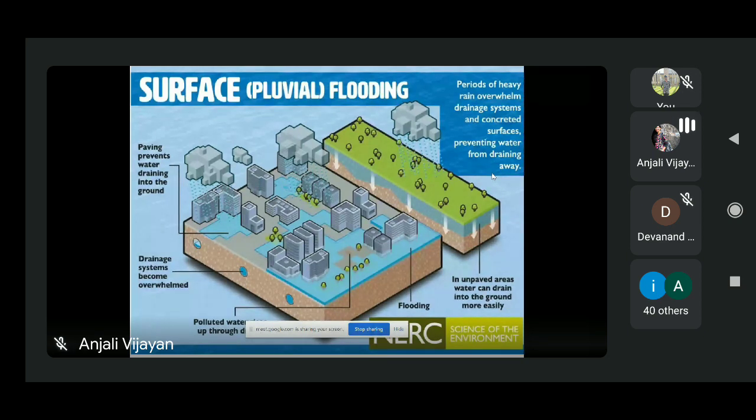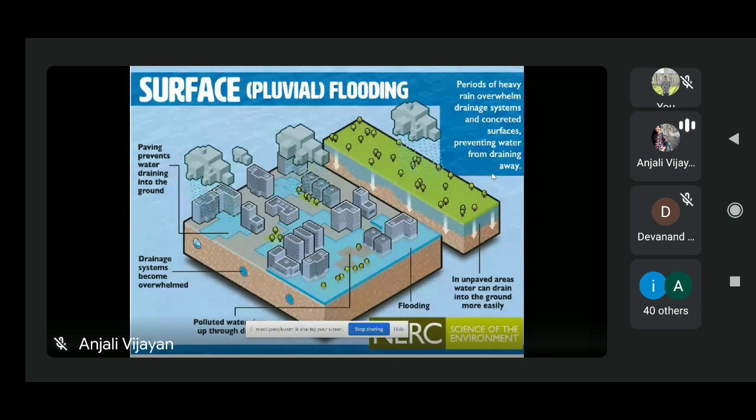Urban flooding is very common in urban areas, that's why the name urban flooding. This is mainly due to the lack of a drainage system in urban areas, because in urban areas we have little exposed soil to absorb the water. Due to land development, we replace the permeable soil with impermeable surfaces.